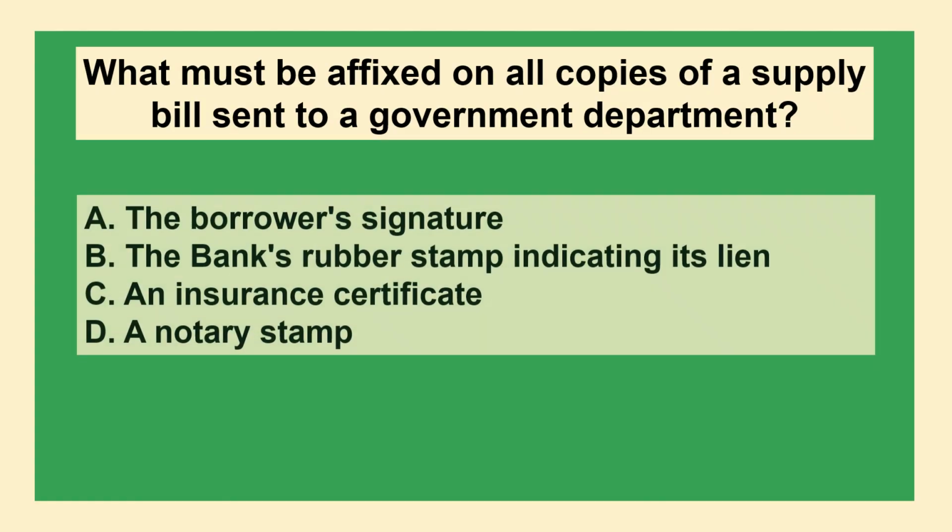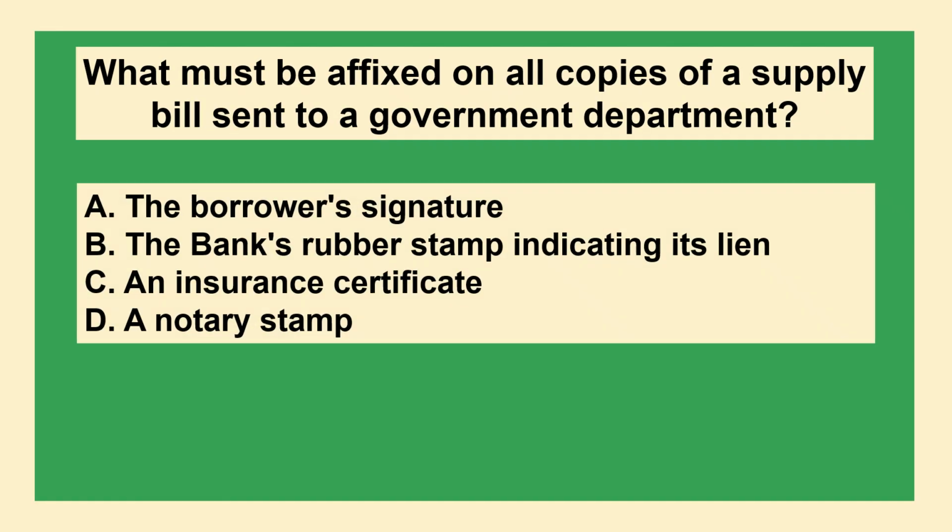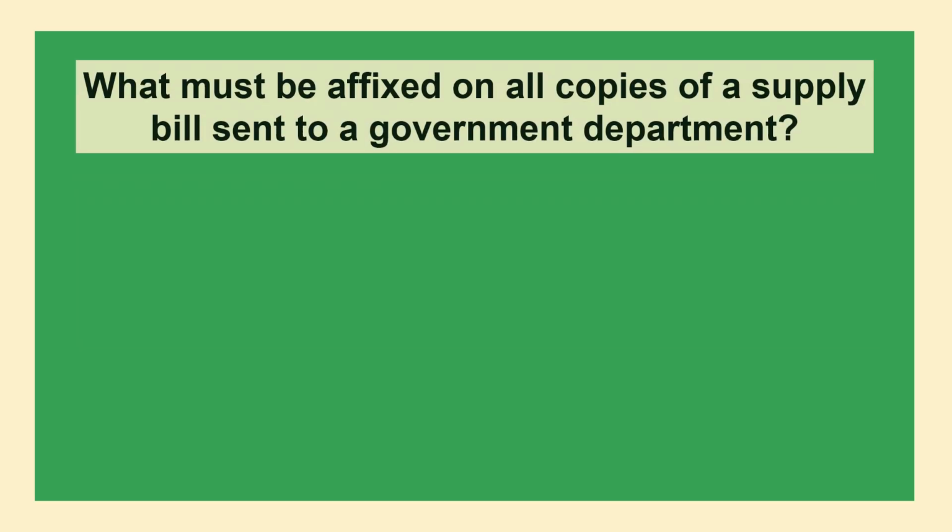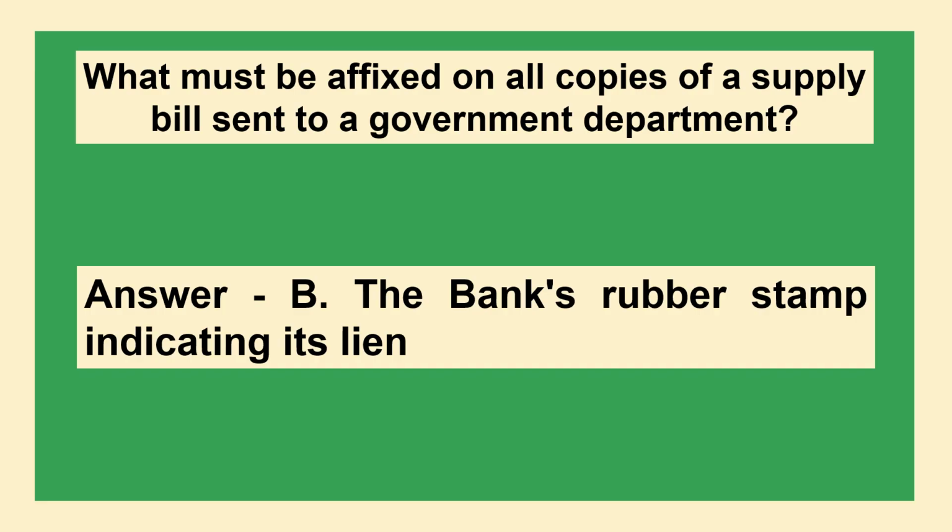The next question is, what must be affixed on all copies of a supply bill sent to a government department? Option A, the borrower's signature. Option B, the bank's rubber stamp indicating its lien. Option C, an insurance certificate. Or option D, a notary sign. And the correct answer is option B, the bank's rubber stamp indicating its lien.